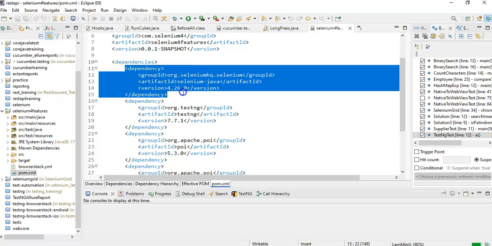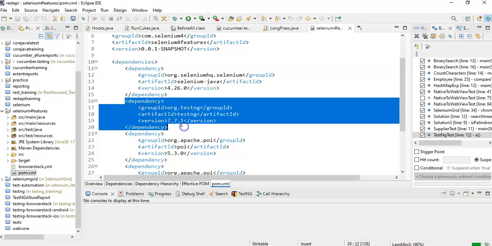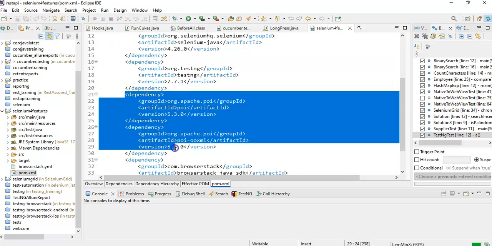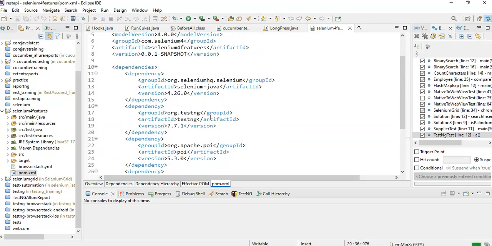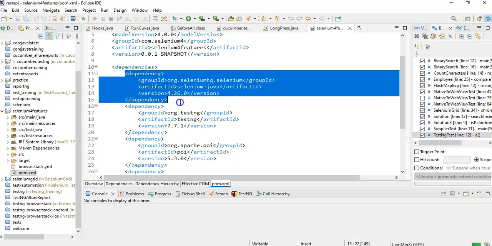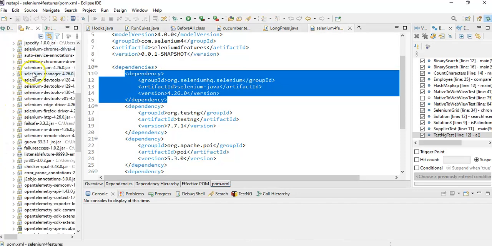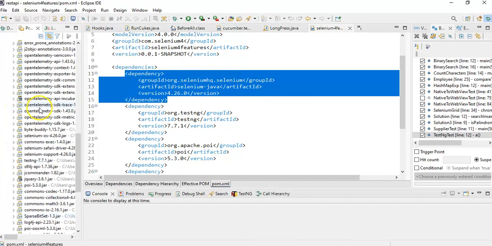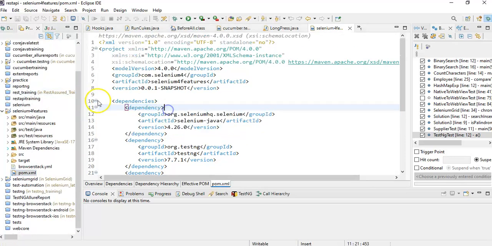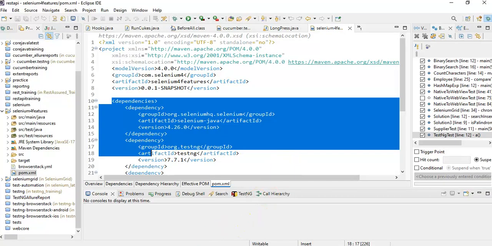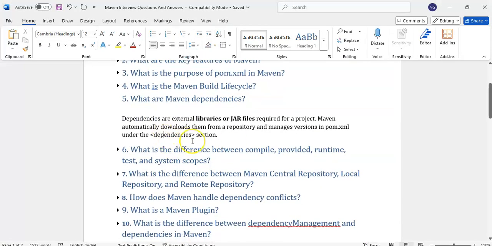Then we will add the Selenium dependency and the TestNG dependency. If you want to work with Excel, Apache POI; if you want to work with BrowserStack or some third-party cloud tools, whatever library, we just need to add dependencies. Then it will download automatically. See, under the project, Maven Dependencies are there. These many are automatically downloaded. We don't need to worry about it. This is one thing, dependency. Dependencies are the external jar files required for a project.